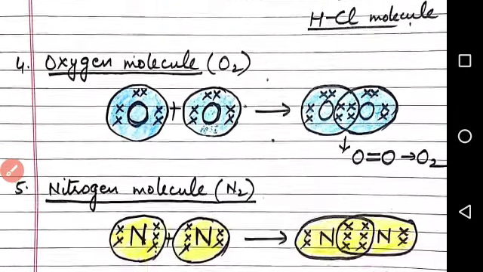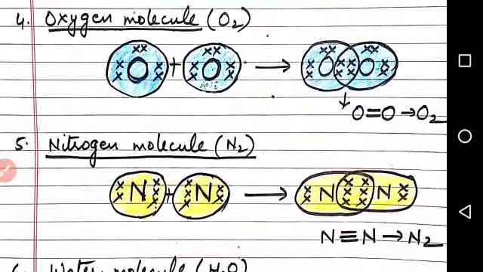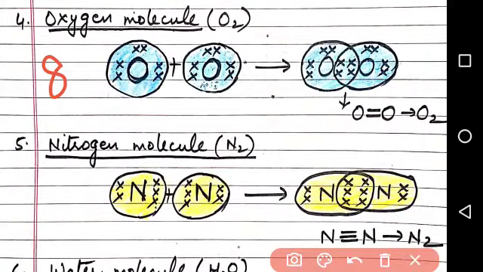Fourth example is the oxygen molecule. Oxygen has atomic number 8 and electronic configuration 2, 6. So it has 6 valence electrons. Each atom has 6 electrons, so they require 2 more electrons to complete their octet.